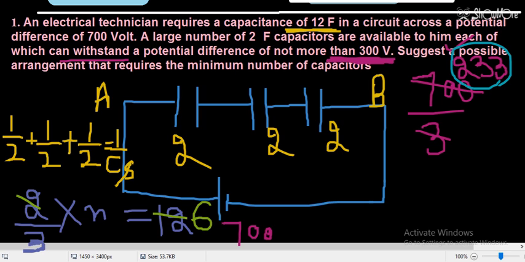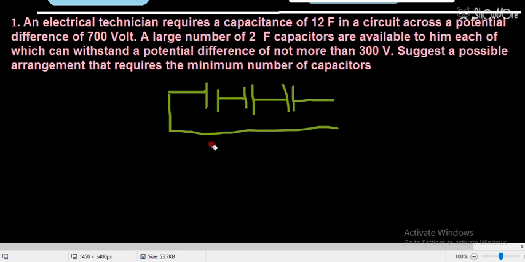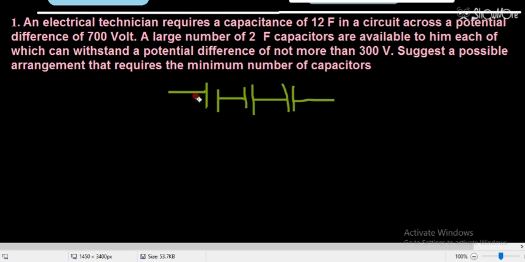So wait for 1 minute, I will draw. Students, these are three capacitors, 1, 2 and 3, and this is equal to 2 by 3. Then a similar type of row will be there, then the next row, and the next, and every row will consist of 3 capacitors.